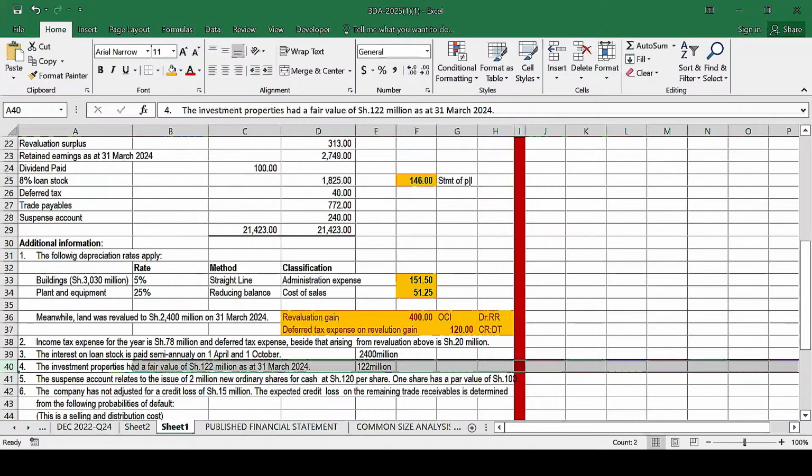Maybe let me quickly counter check from the original question here, because this question was borrowed from another paper. Yes, I can see this particular figure here. This was supposed to be 2440. We are going to change that to 2440.